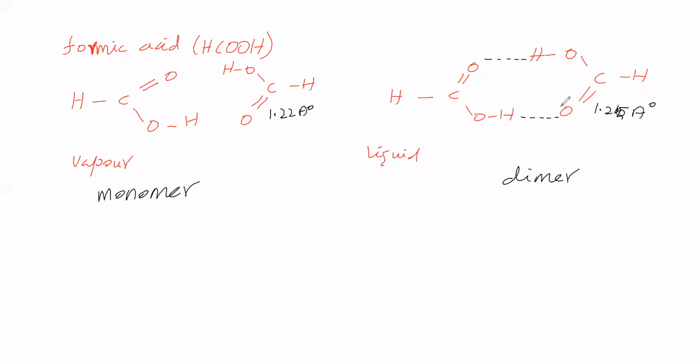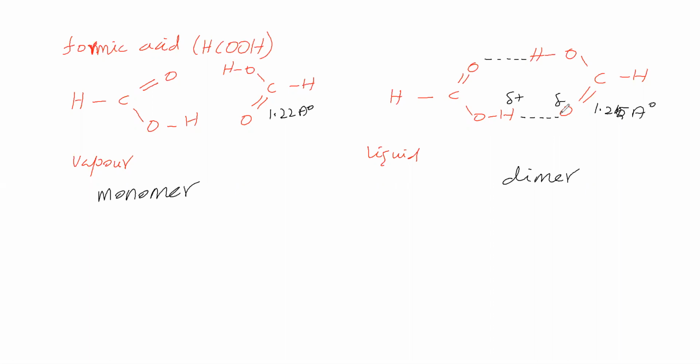Here this oxygen is making a double bond with the carbon. This oxygen makes some partial bond with hydrogen. Here, oxygen has partial negative charge, hydrogen has partial positive charge.